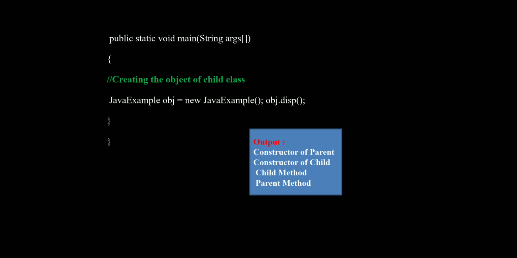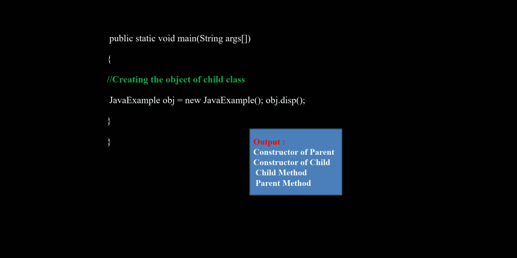With the help of the child class and the new keyword, one object is created, that is obj. With that object, I am going to call the display method. Closing of the main method, this is the closing of the class, the JavaExample class.